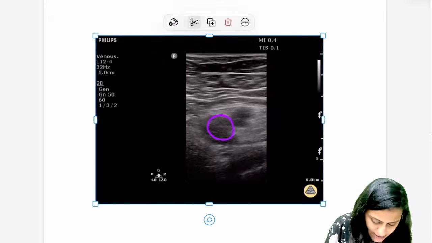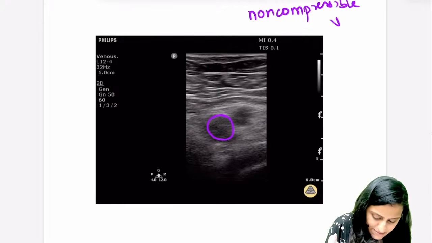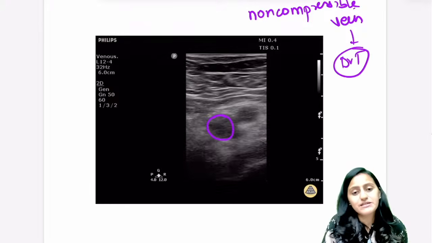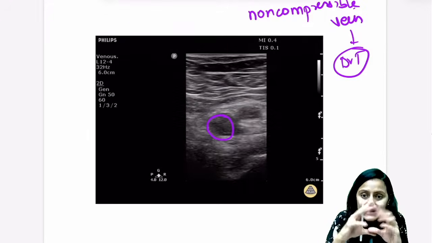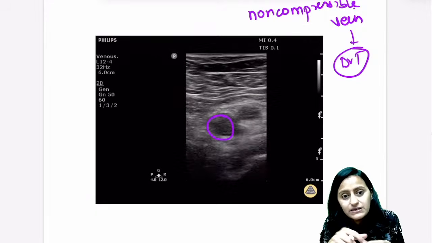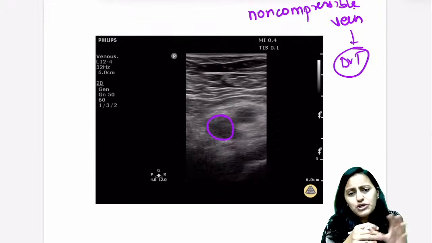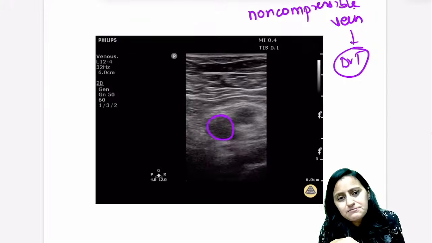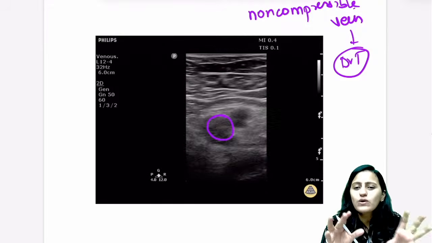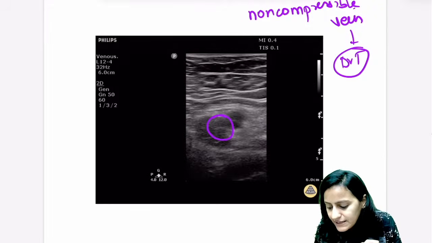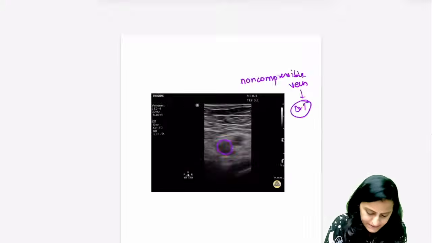So this is the vein which is non-compressible, very, very important. Remember, a non-compressible vein is suggestive of DVT. Normal vein क्या होता है? Right, thin wall, low pressure, you compress with the probe, it gets compressed. So a compressible vein is normal. If the vein is non-compressible, distended with thrombus, it is going to be DVT. You will have the background history of calf pain, edema, recent immobilization, like recent surgery, long flight journey, right? All these are the common clues given in the question. With calf pain and edema, this is going to be basically DVT, right?